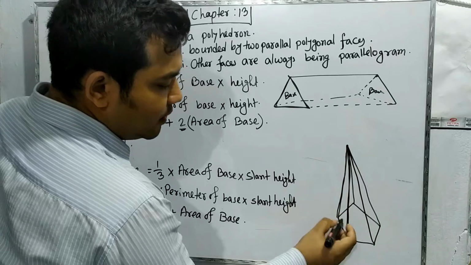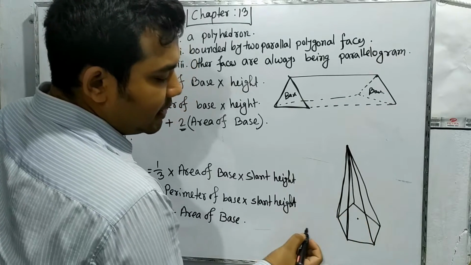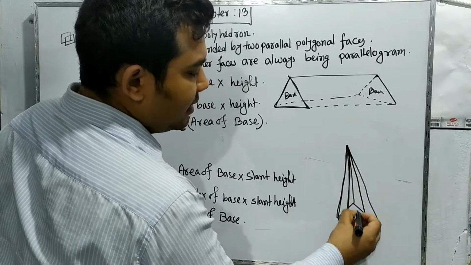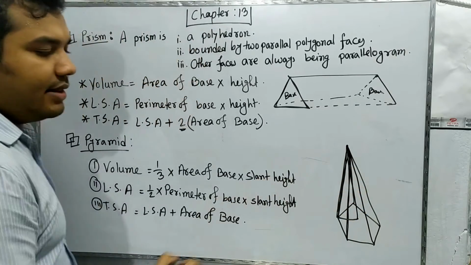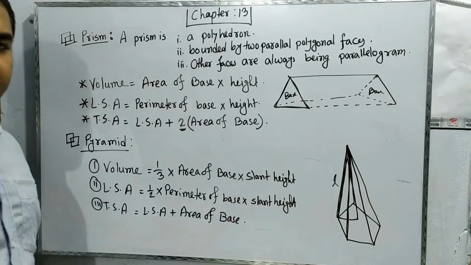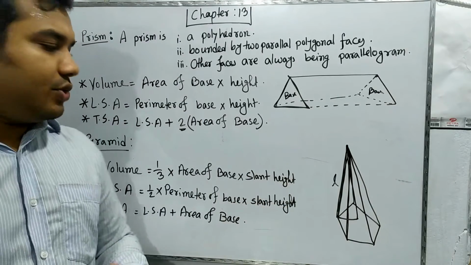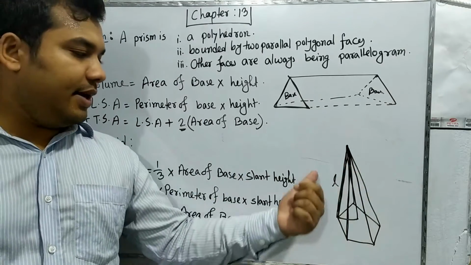The surface is slanted. That's why we take a point in the middle, then join it, and we get a height. This height is generally known as the slant height. When you try to solve these types of math problems, you can understand very easily what the slant height is.